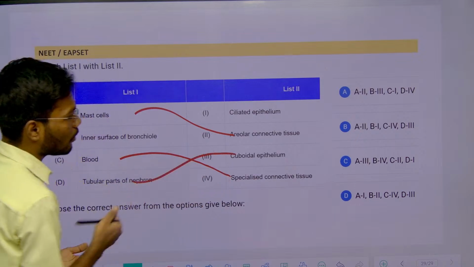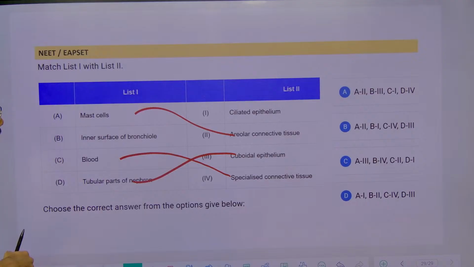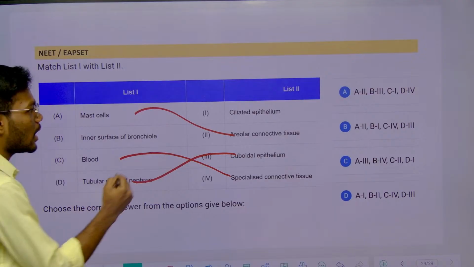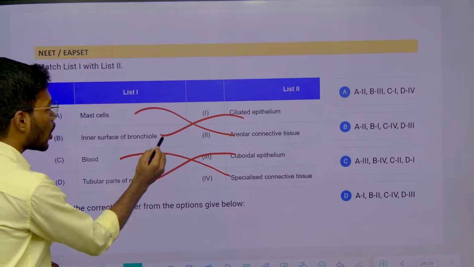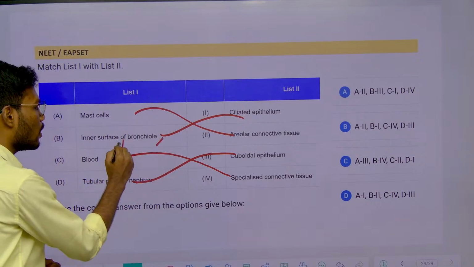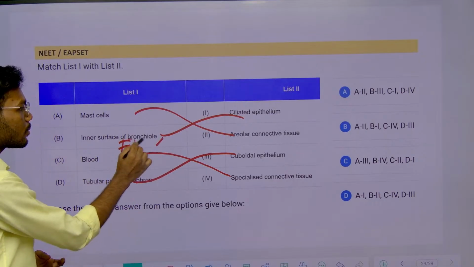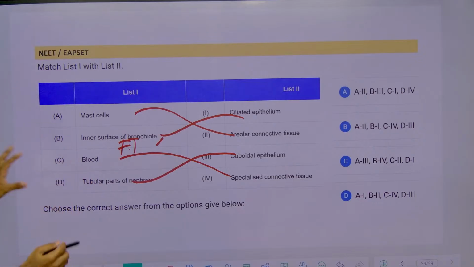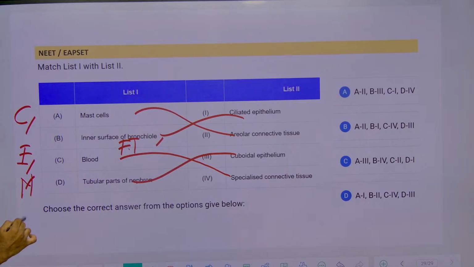Tubular part of nephron is cuboidal epithelium, whereas the inner surface of bronchioles has ciliated epithelium. Not only the inner surface of bronchioles, the fallopian tube also, right? So sometimes what happens, they connect connective tissue with epithelial tissue, and likewise we have muscle and neuron.